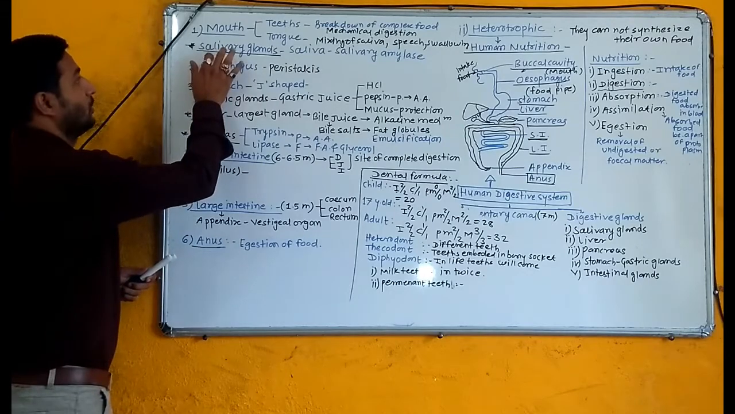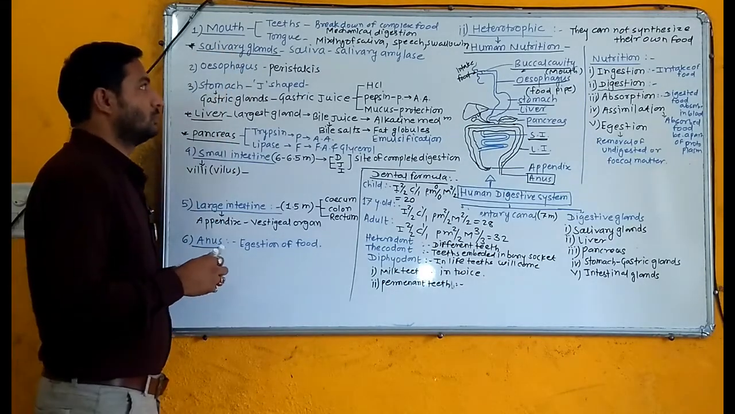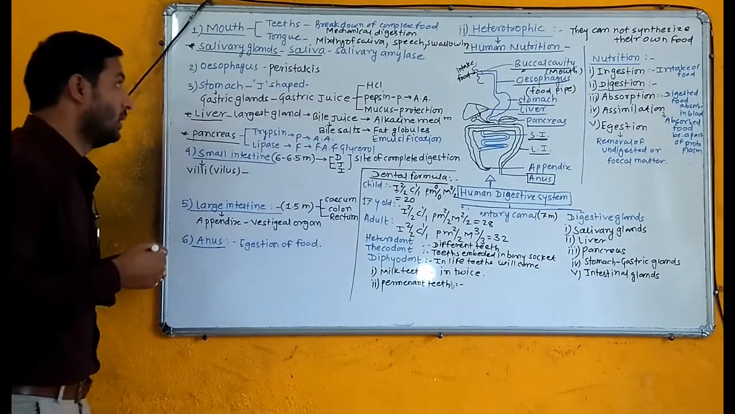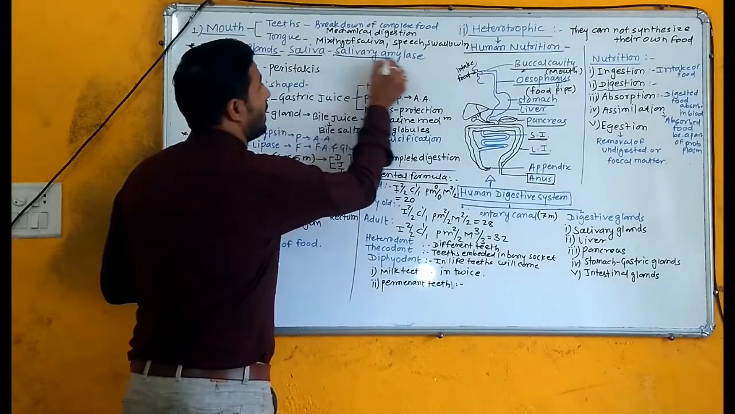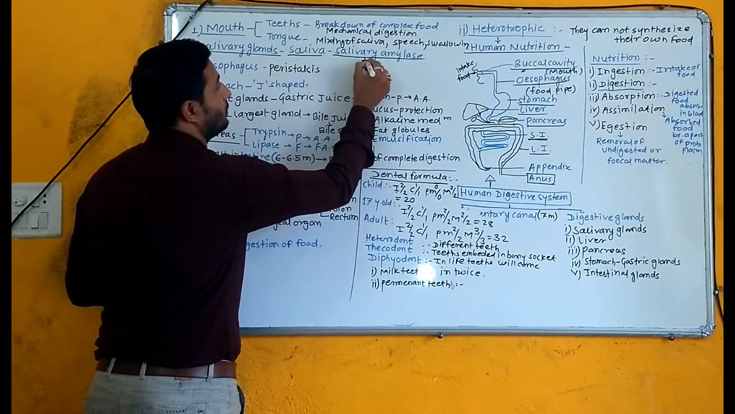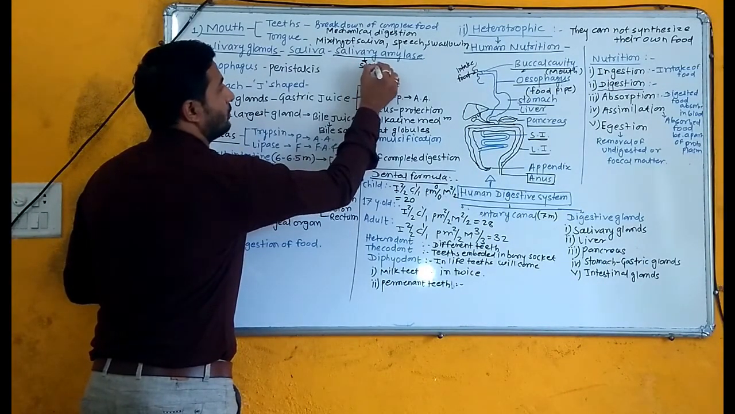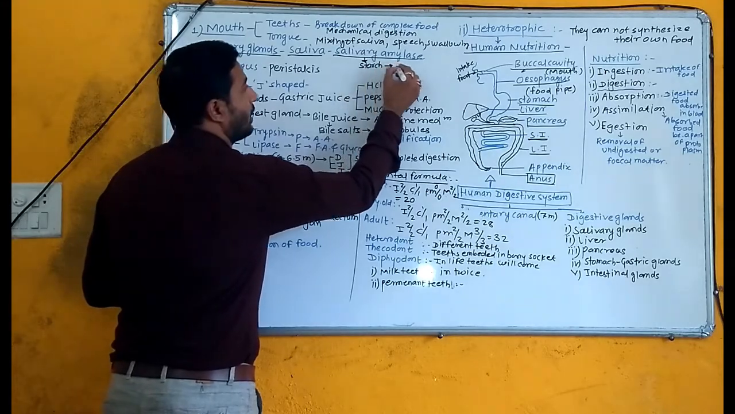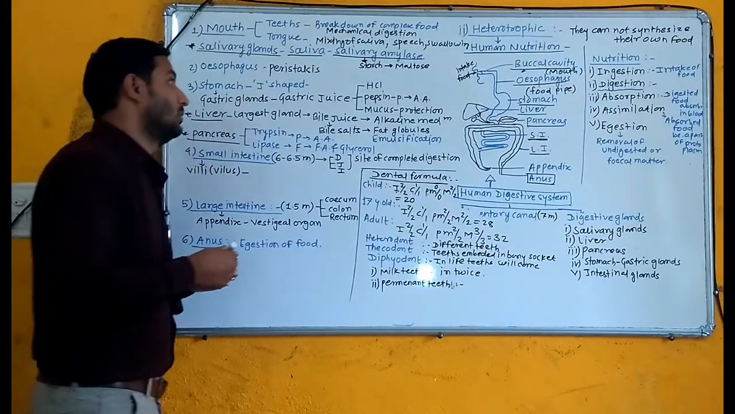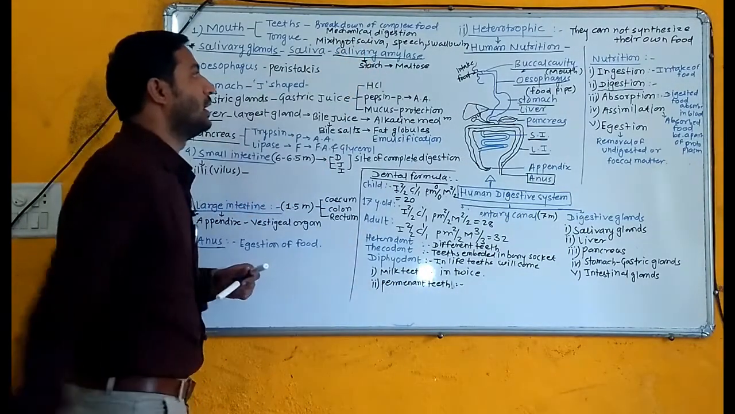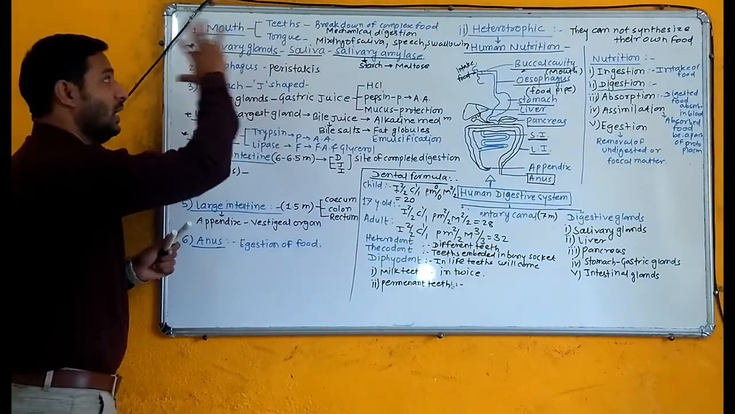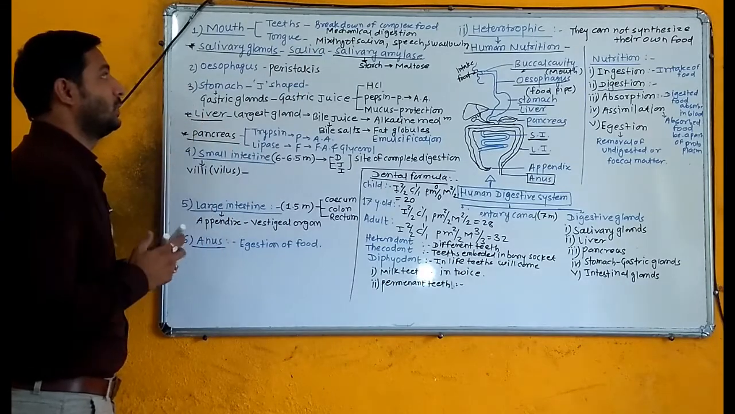Now the salivary glands present in our mouth secrete saliva, and saliva contains salivary amylase. This salivary amylase acts on starch which is present in our food, and it gets converted into maltose with the help of salivary amylase. This is one of the essential enzymes present in the saliva. Now mastication and mechanical digestion partially take place in our mouth.